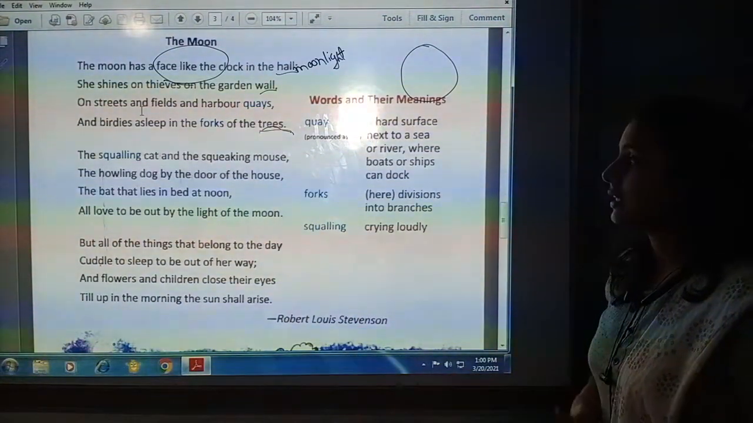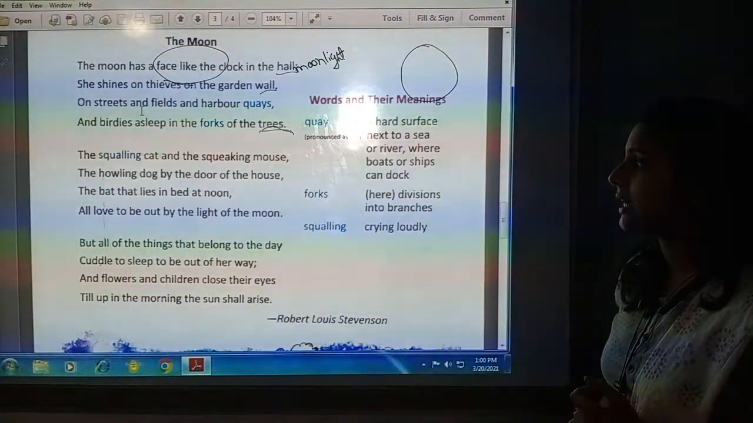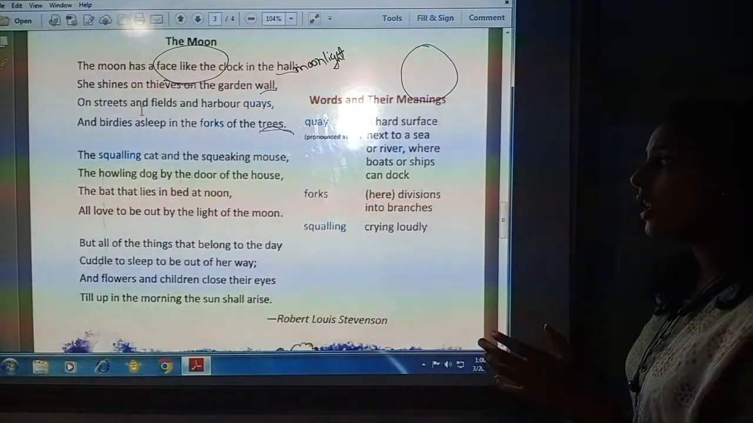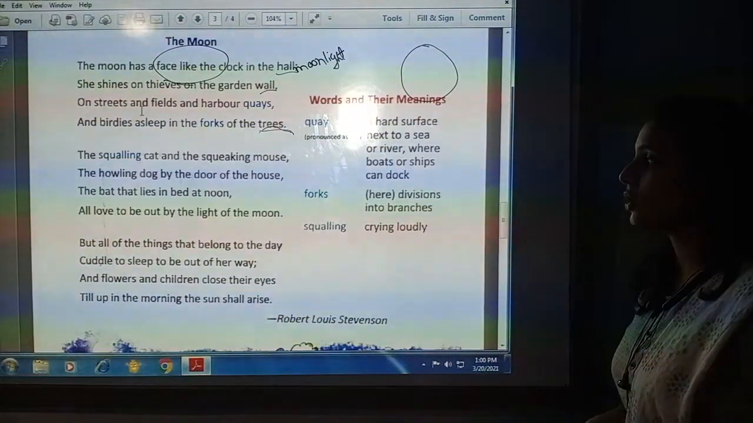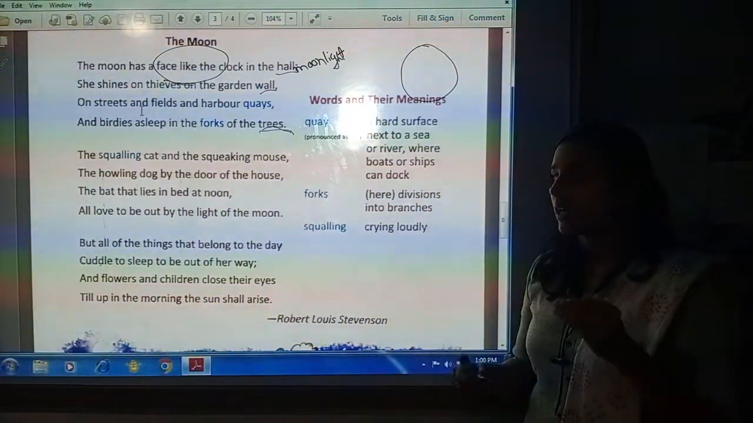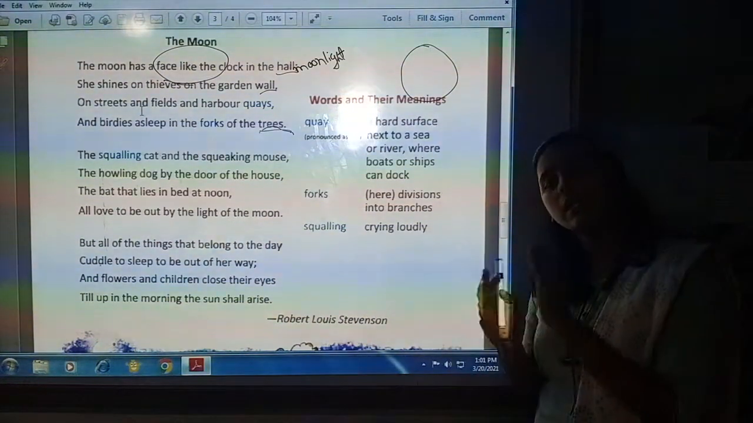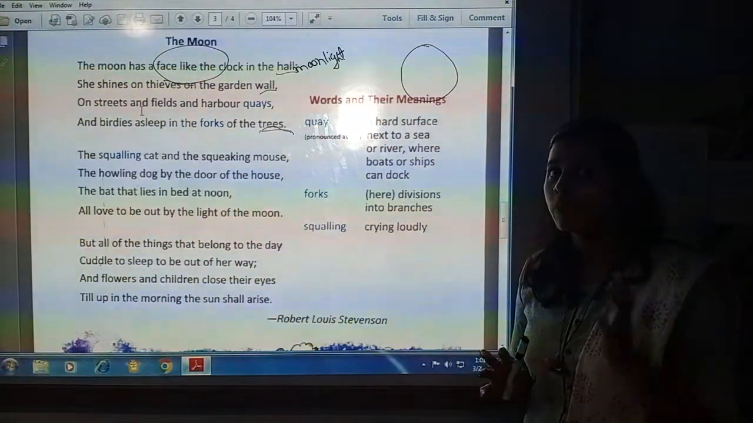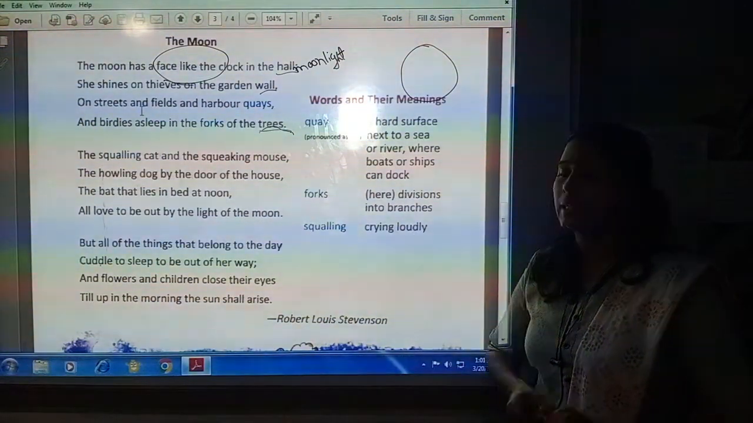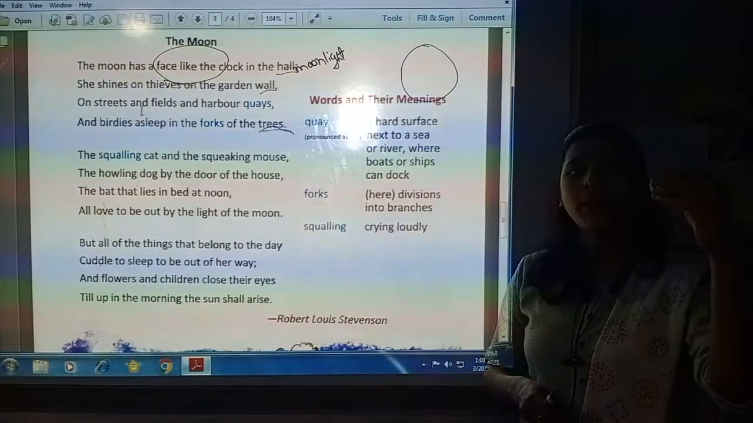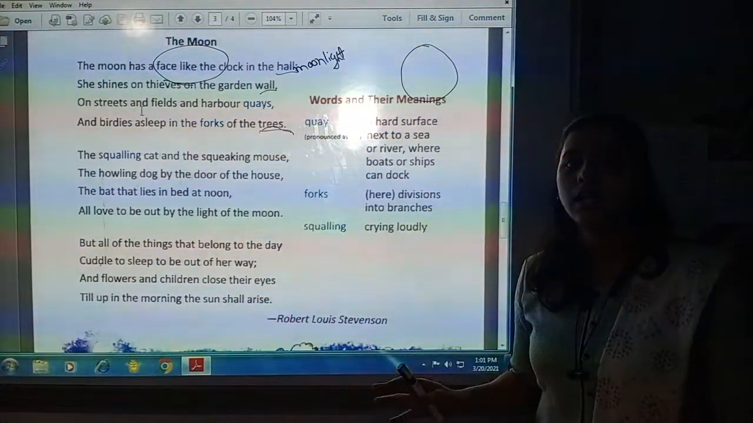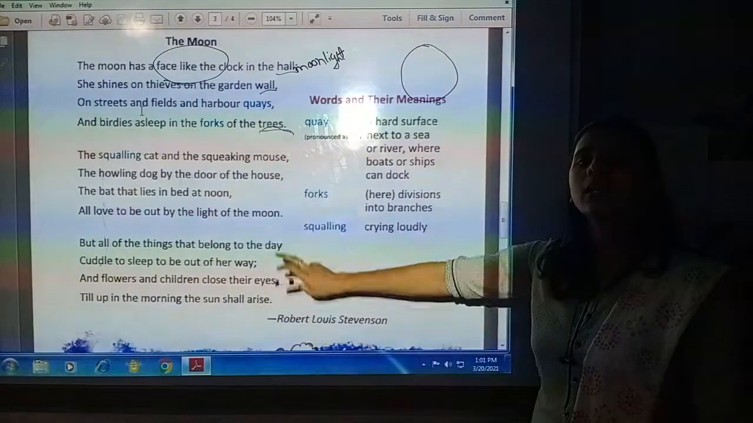The bat that lies in bed at noon all love to be out by the light of the moon. Bat is the bird that sleeps during day and wake during night. So, in this moonlight, the bat, that is bird, likes to come out, roam here and there. So, he also likes the moon and moonlight.